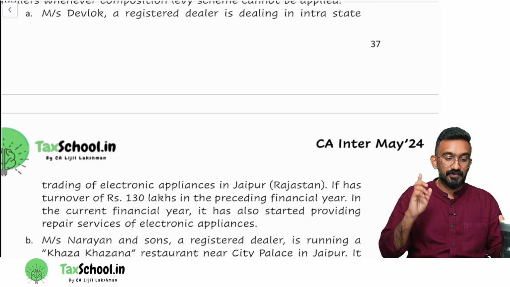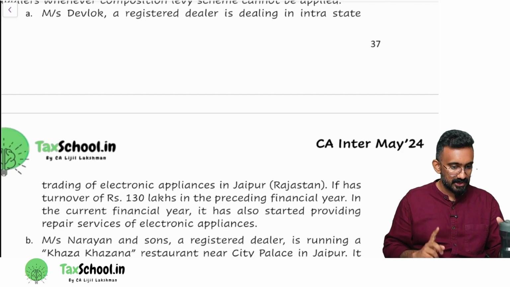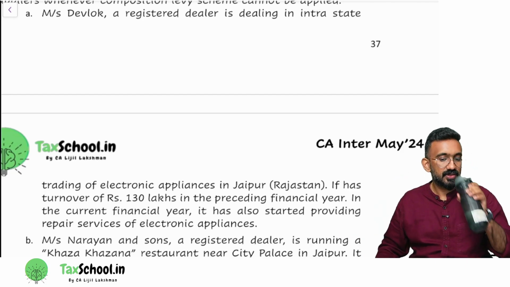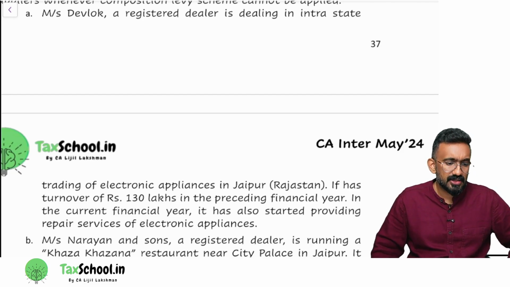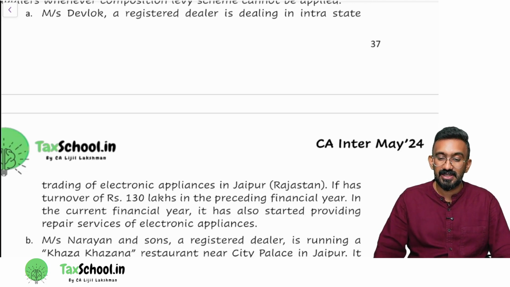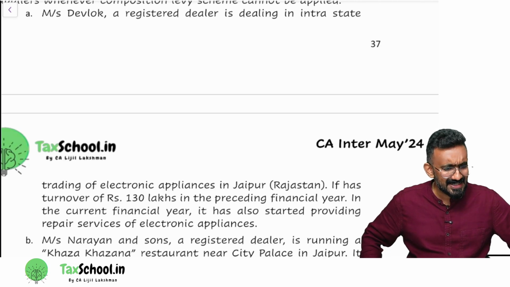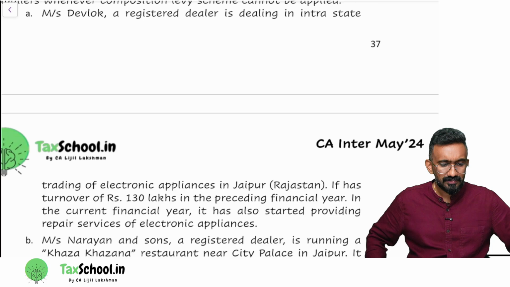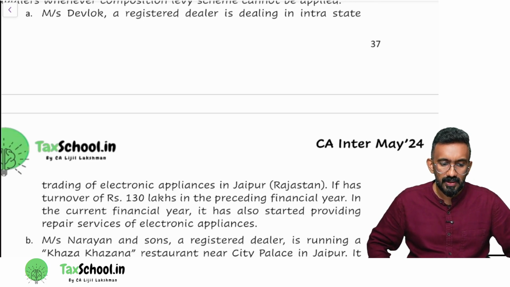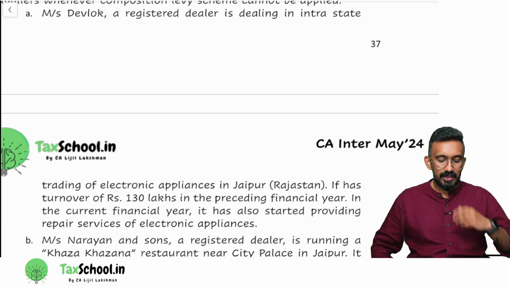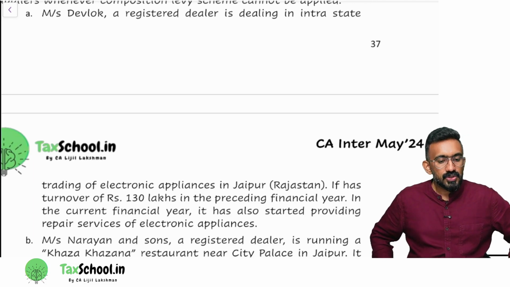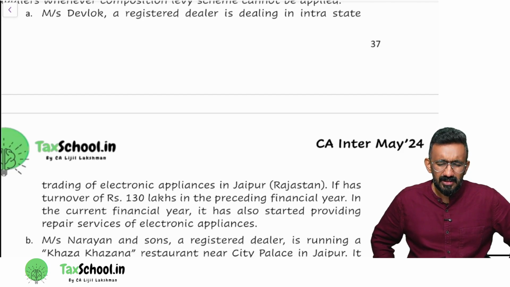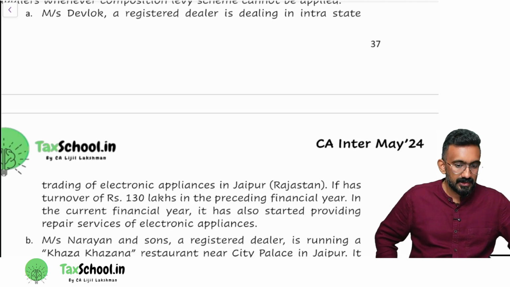In your answer, you have to first check composition levy scheme, that 1%. If it's not available, you should check whether it's 6%. Now, first question, Jaipur, Rajasthan. What is the threshold limit for composition levy scheme there? Rajasthan is in which category? General category. The limit would be what? 1.5 crores. What's the turnover of Devlok? 1.3, right? So is the turnover within the threshold limit? Yes. Then what is the problem?